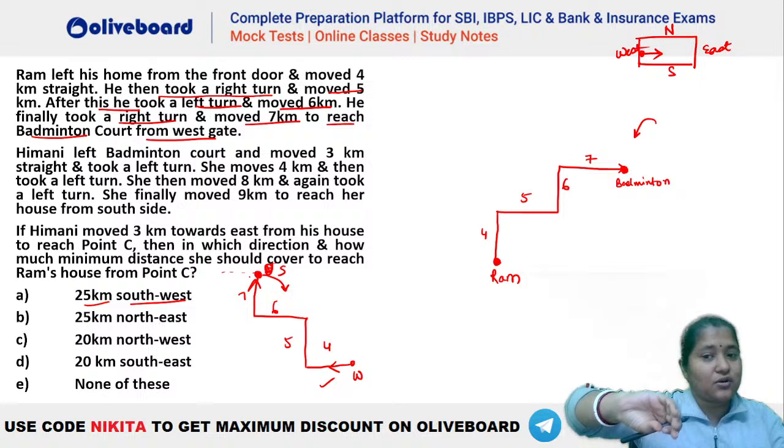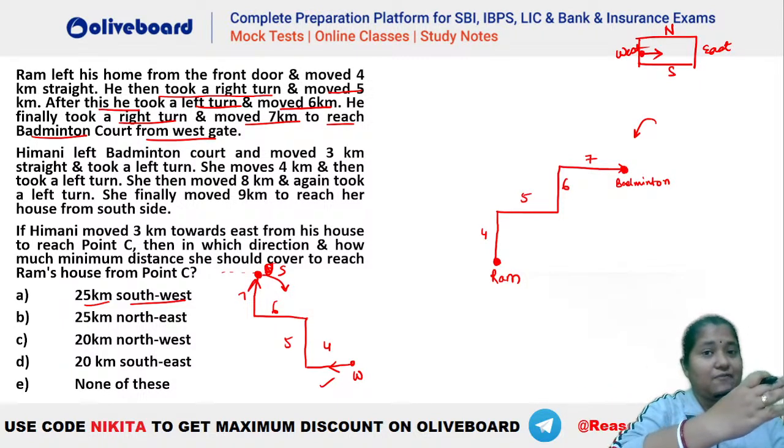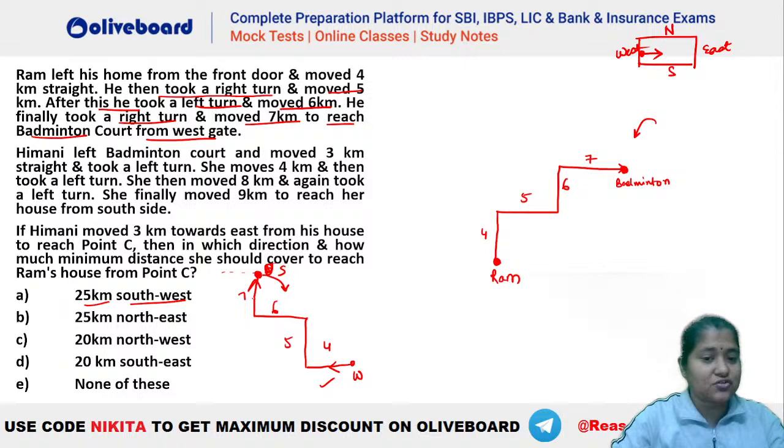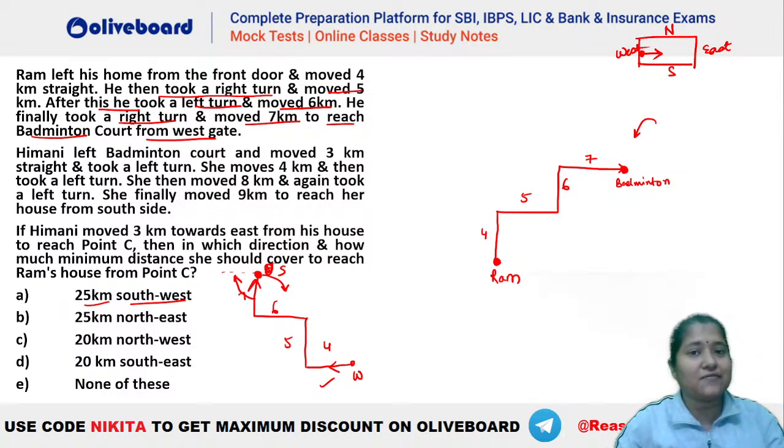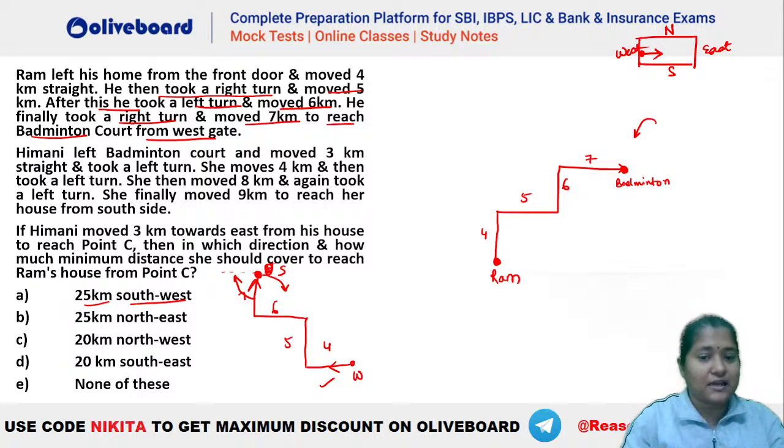So you can see to reach him from the west gate, it has to be a turn towards the left-hand side for 90 degrees, isn't it? That has to be the diagram here. That is, you will have to turn this diagram towards the left-hand side with 90 degrees. So this south will become what? This south would have become the west, isn't it? So this west would have become the north. Right? I hope this is clear. So this is the thing that you need to draw. That is, whatever assumption you have taken, you just have to rotate that particular diagram.